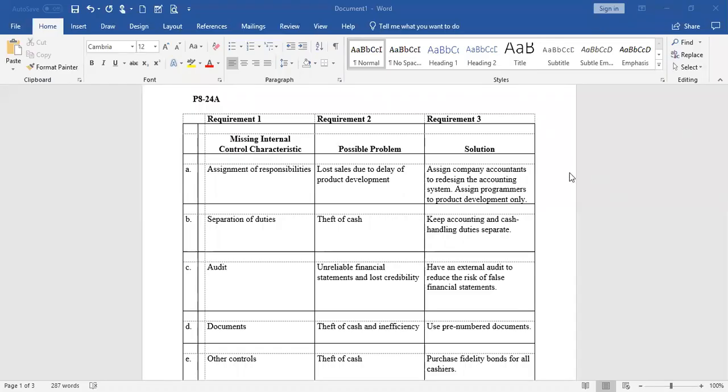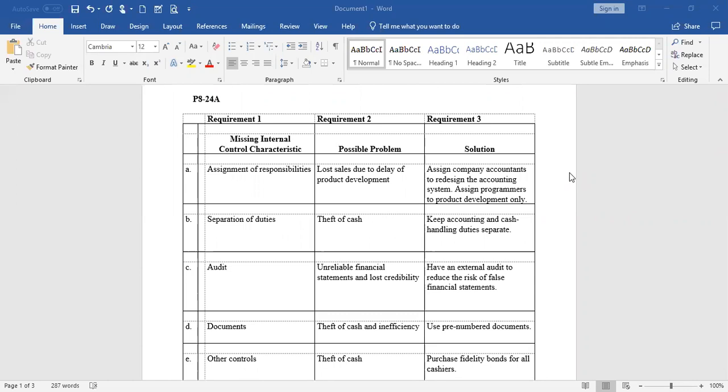Okay, everyone, we are going to take a look at two practice problems in Chapter 8. The first one is going to be 824A, and then the second one is 827A. So let's get started. Now, in this chapter, we primarily looked at what we call internal control, which basically are